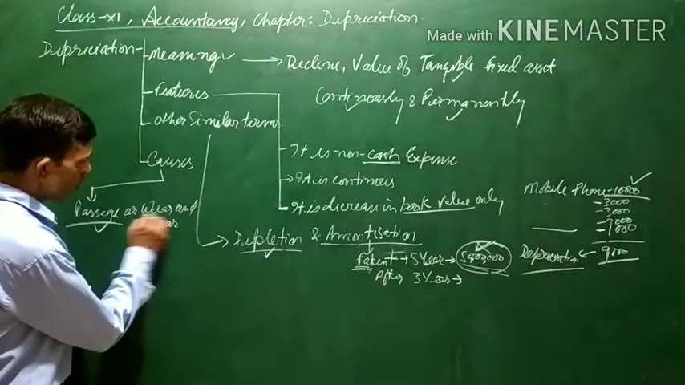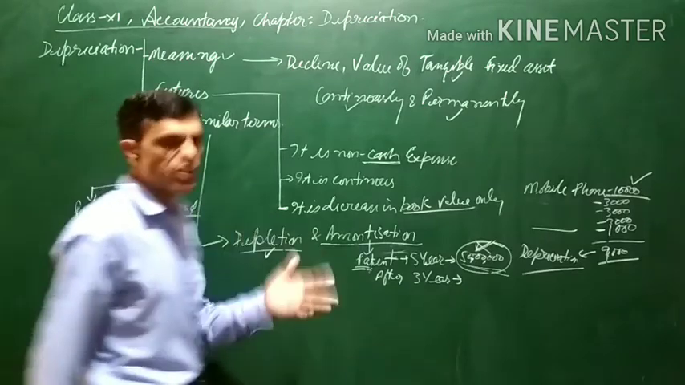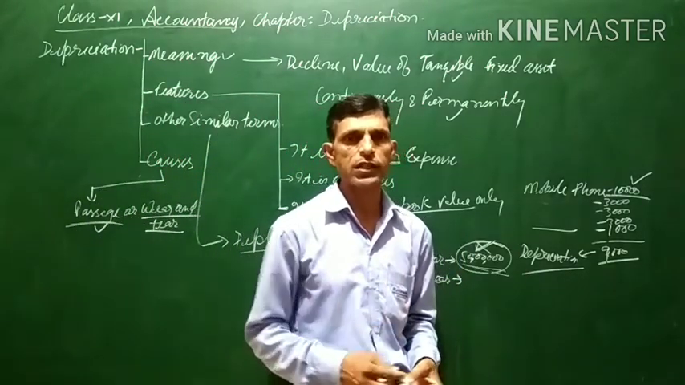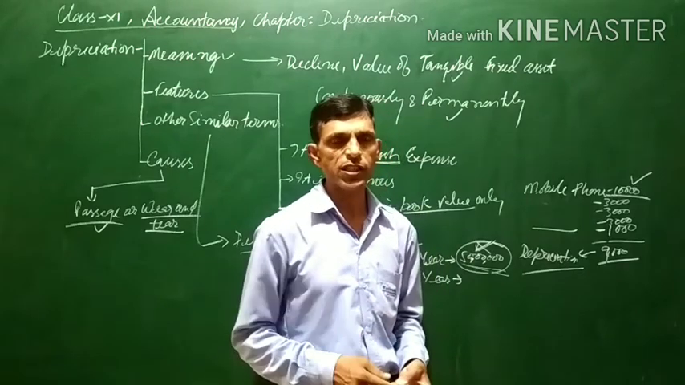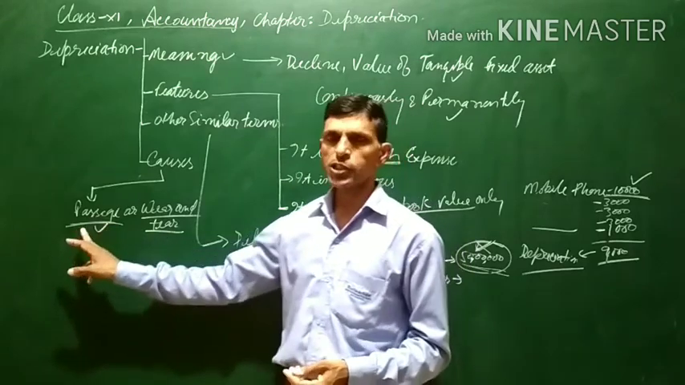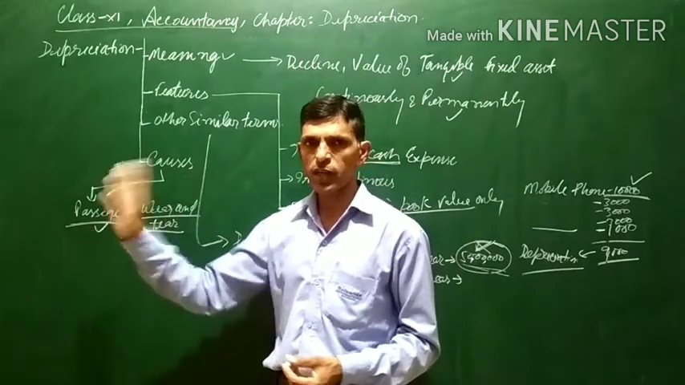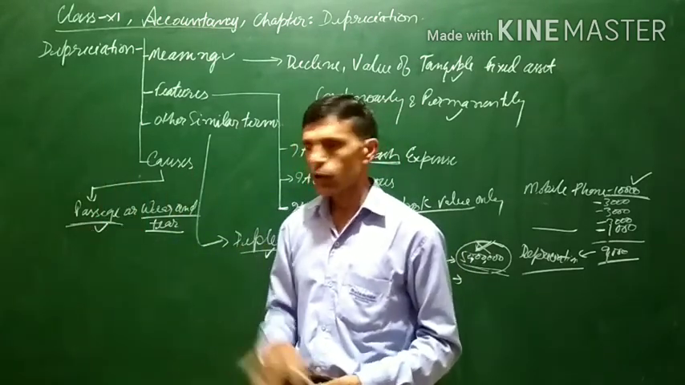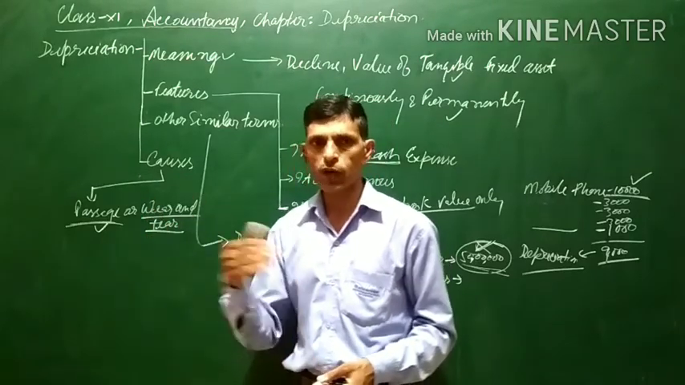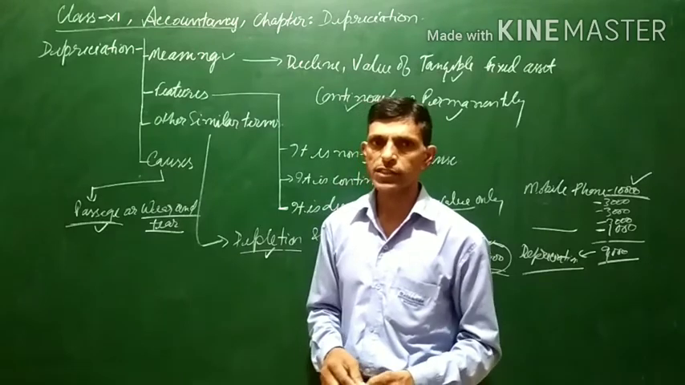Next is wear and tear. If you use the asset, there will be a faster decline in the value of the assets which you have. This is also one of the reasons. So the causes of depreciation are, first, the passage of time. As time passes, the value of the asset declines, and even if you use the assets, there will be a further, faster decline in their value.